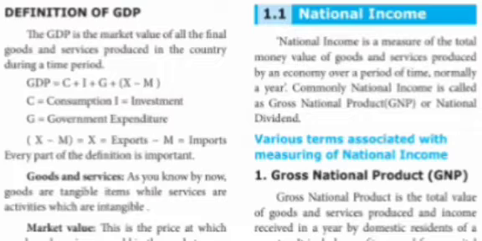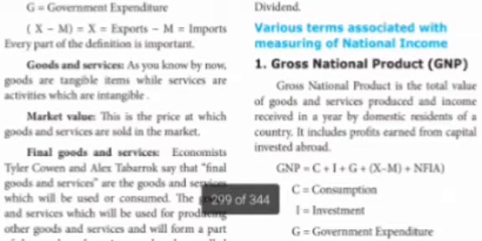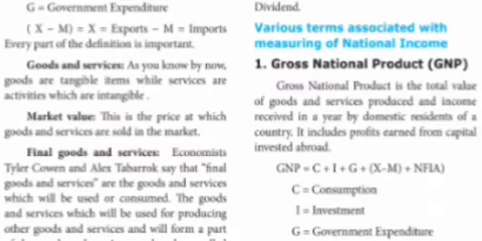Every part of the definition is important. Goods and services, as we already know: goods are tangible, physical items. We can touch and feel them, while services are activities which are intangible. Then market value. This is the final price at which goods and services are sold in the market. Then final goods and services.